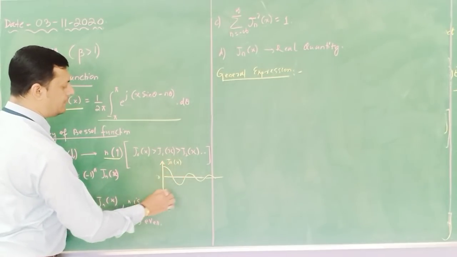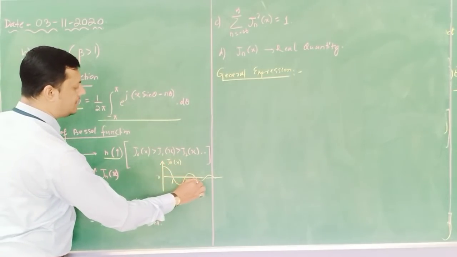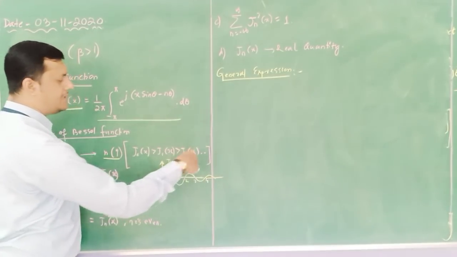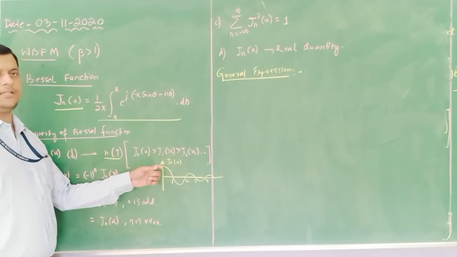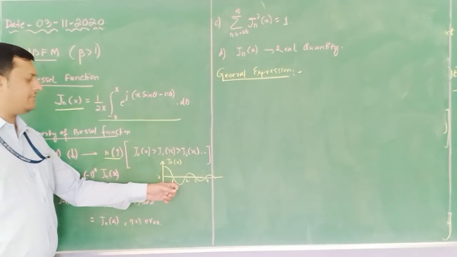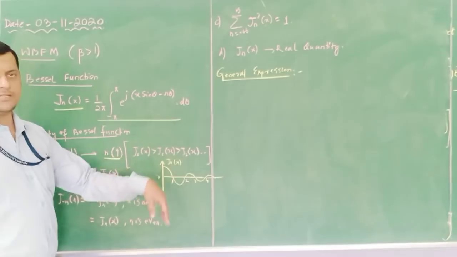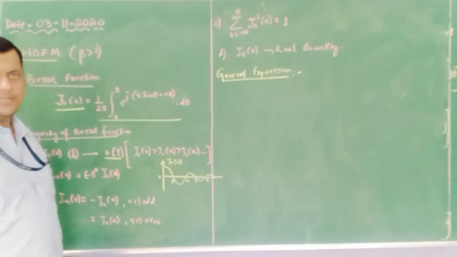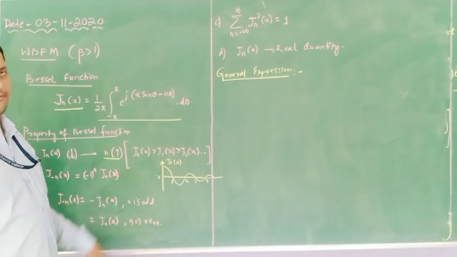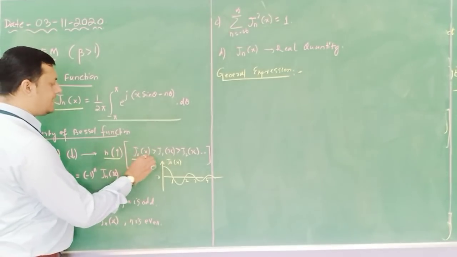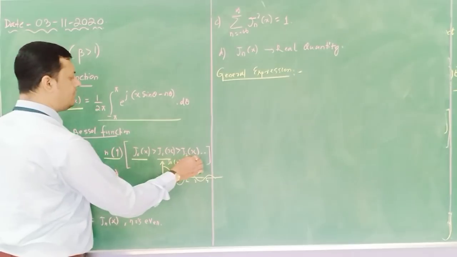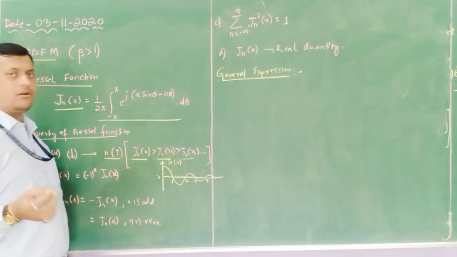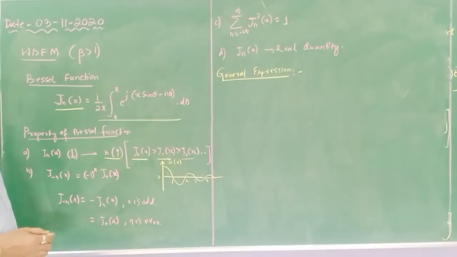This is position 0, position 1, position 2, position 3, position 4, like this. When it is position 0, you achieve the maximum value. At position 1, you achieve a lesser value. Like this it continues. This indicates J0(x) is greater than J1(x) is greater than J2(x), up to infinity, we do not know what the limit is.